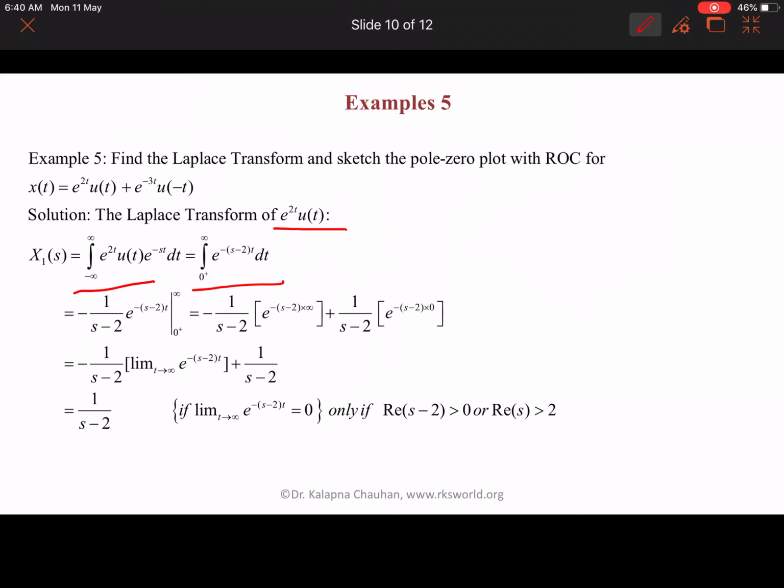Here minus 1 upon s minus 2 times e to the power minus (s minus 2)t from 0 to infinity. This is equal to minus 1 upon s minus 2 times e to the power minus (s minus 2) times infinity, plus 1 upon s minus 2 times e to the power minus (s minus 2) times 0. Here the first portion we have to make 0. For this we need Re(s) minus 2 to be greater than 0, or we can say Re(s) should be greater than 2.